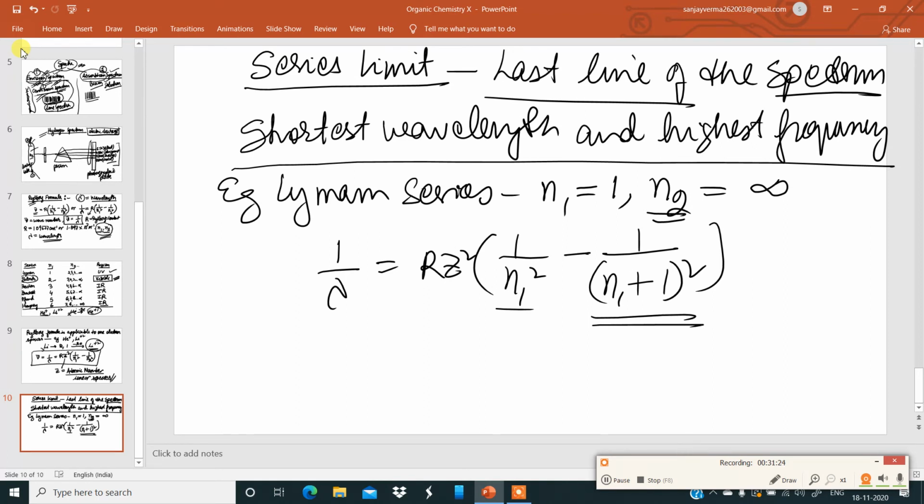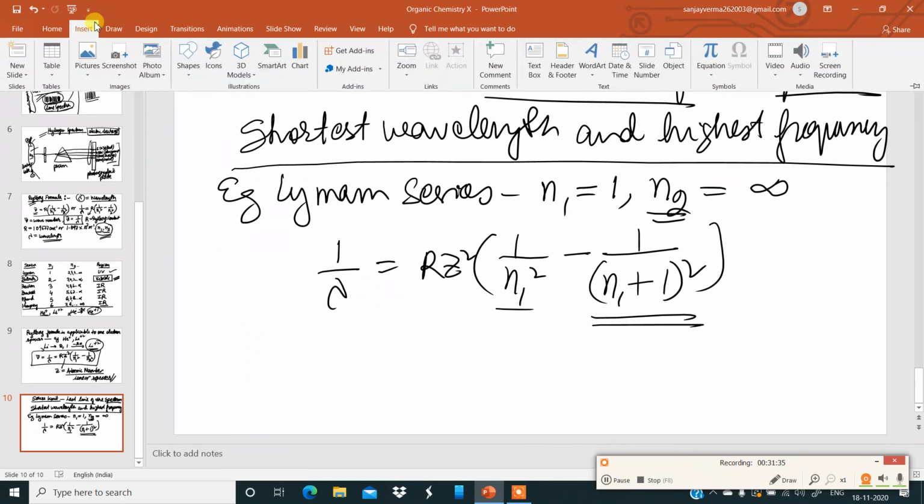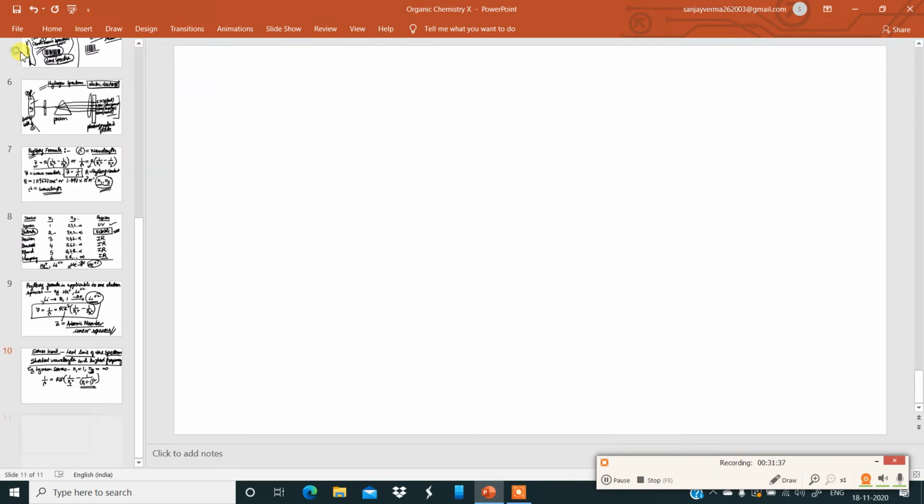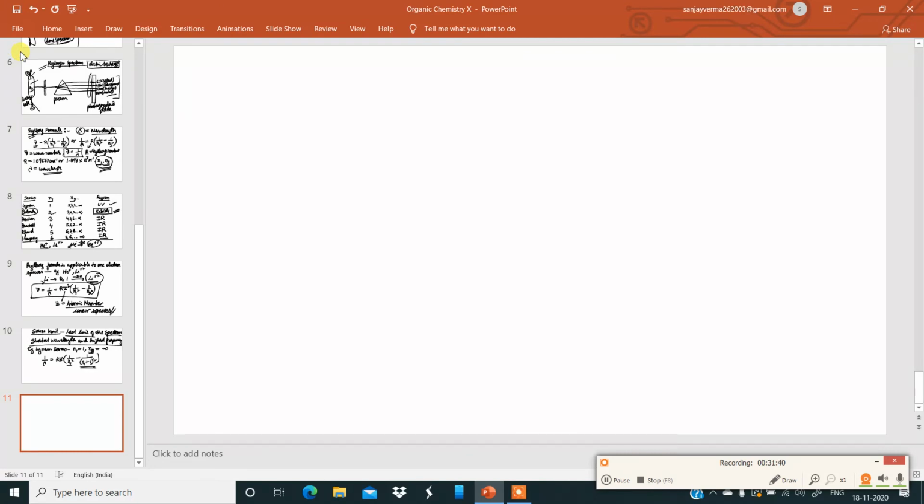Now let me explain the electronic transitions producing different series in the hydrogen spectrum. For the hydrogen spectrum, it is very important to understand the different series which are produced. For this I need to draw a simple diagram. I will draw a diagram and try to explain this properly. Now have a look at this diagram.